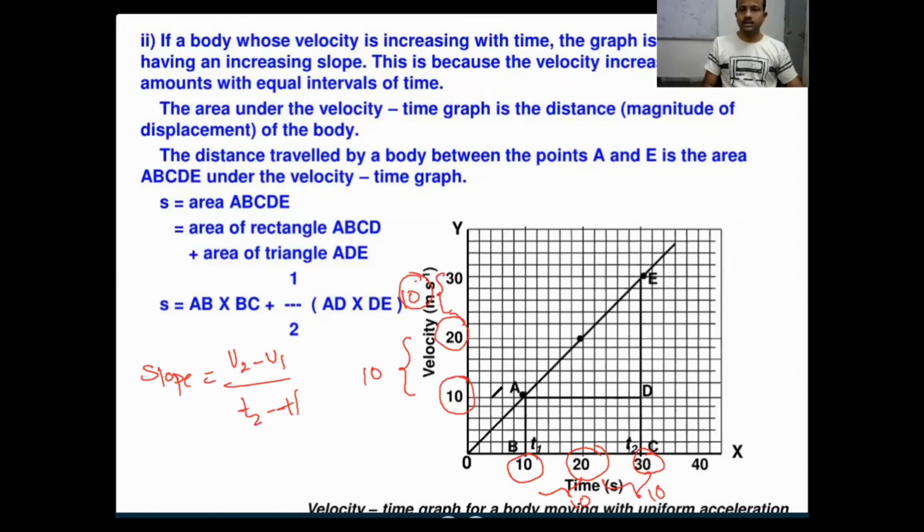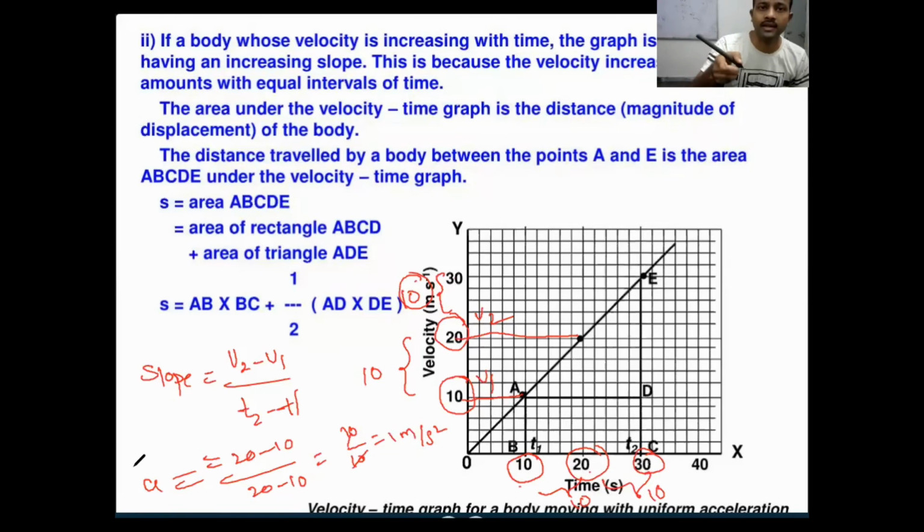Let us say this is v1 velocity and this is v2 velocity. So 20 minus 10 divided by 20 minus 10. What will you get here? 10 by 10, 1 meter per second square. So this will give you acceleration, right? Your body is accelerating.